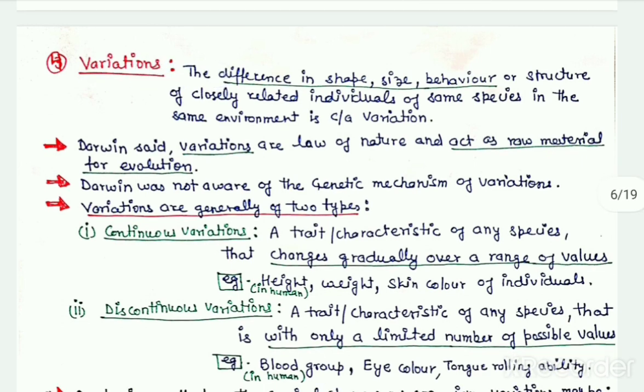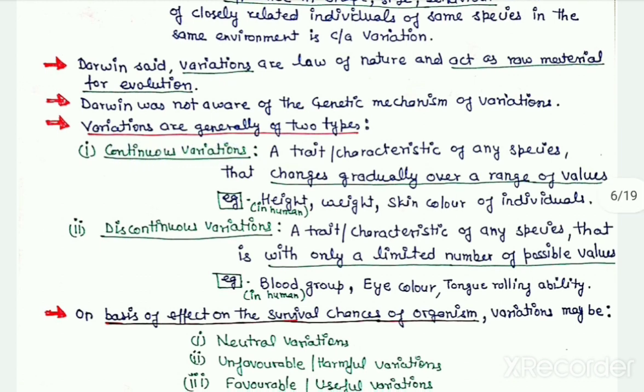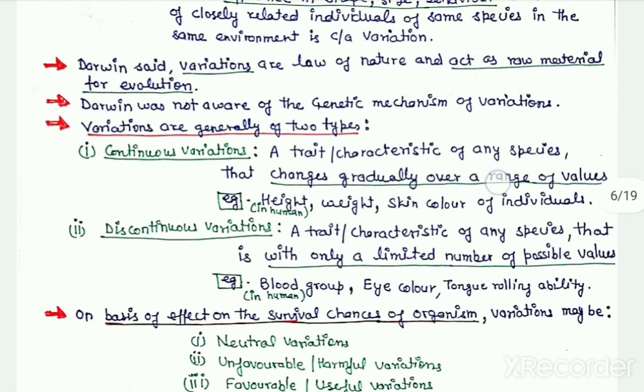The differences are called variations, and these variations can generally be of two types: continuous variation, which are those characteristics which change gradually over a range of values.